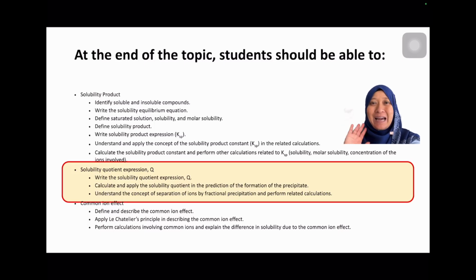Assalamualaikum and hi again. For the second video, we will learn about solubility quotient expression Q. First, you need to write the solubility quotient expression Q. Second, calculate and apply solubility quotient in the prediction of the formation of the precipitate. Third, understand the concept of separation of ions by fractional precipitation and perform the related calculation.